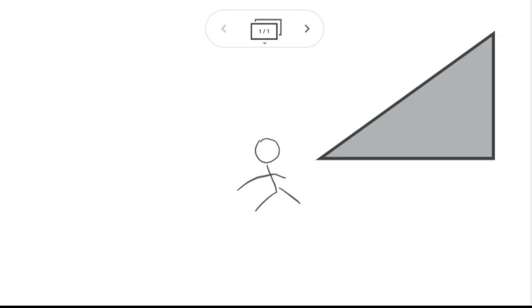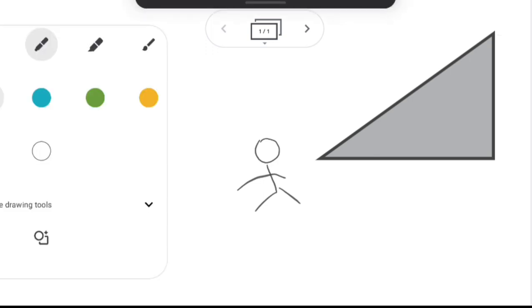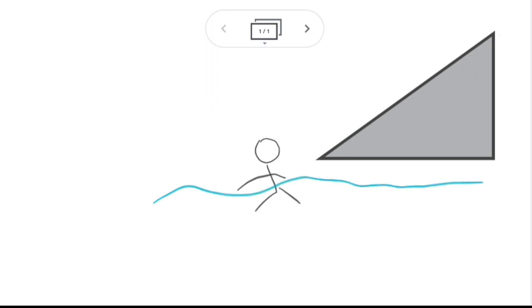Let us say that this particular thing is the slide, on which you're going to get on top and slide all the way into the water. So let me just create that water. There is a blue pen, yes, and this is the water. Wow, it looks so nice.